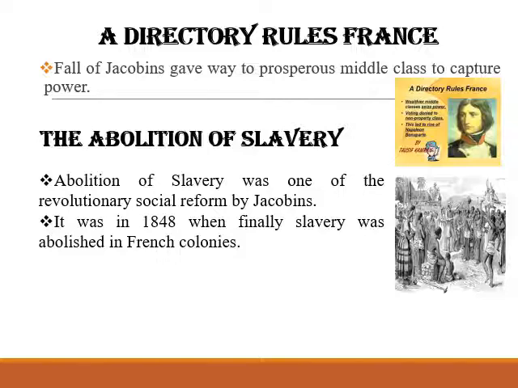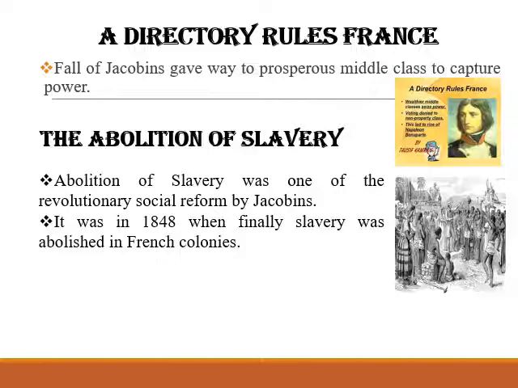That means it released the message about freedom, equality, and fraternity. But there was one disadvantage. What is it? A new constitution was introduced which denied the vote to the non-propertied society. This was the disadvantage of the Directory rule of France.